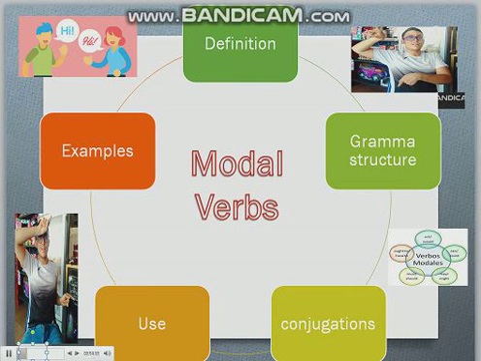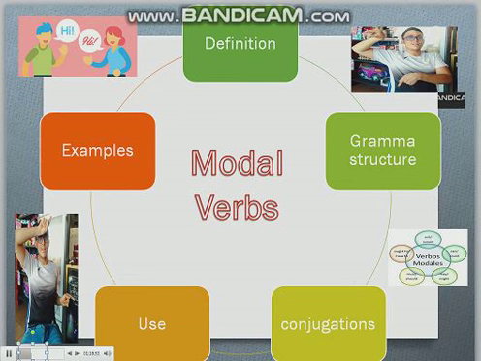Could. It is mainly the past tense form of can, and is used to express possibilities and to ask or make requests in a formal tone. For example, you could get up early. I could not deliver my work. Could you call me later, please?